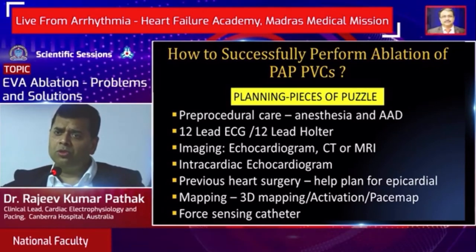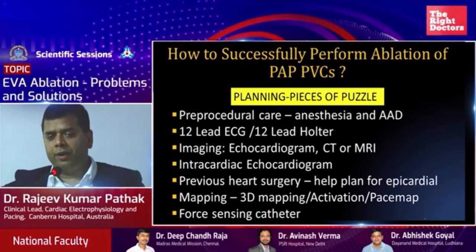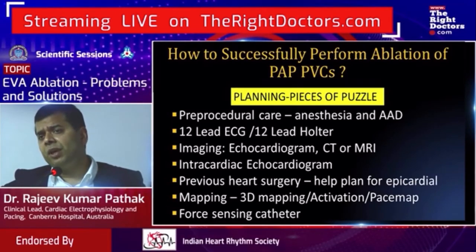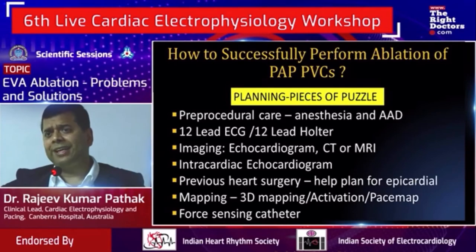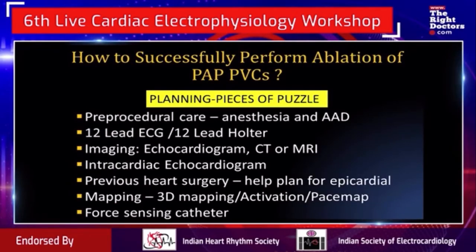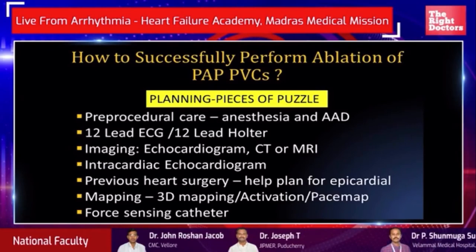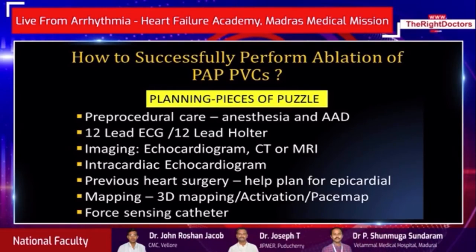The foremost among them is the pre-procedural care. Decide what type of anesthesia to be used and what type of antiarrhythmic the patient has been on. Some of these papillary muscle PVCs are cholinergic or sympathetic dependent, and therefore certain types of anesthesia might suppress these PVCs, and you will not be able to do an activation map, which is most important when you're mapping these cases. For antiarrhythmic medication, in our centers, we normally stop oral antiarrhythmics for at least 5 days. And if they are on IV antiarrhythmic medications, we'll wait at least 12 hours before we take them into the lab.